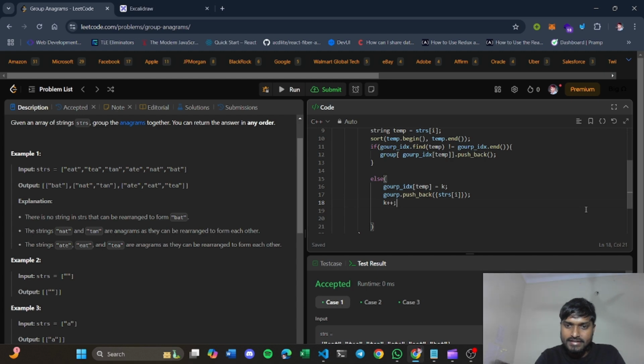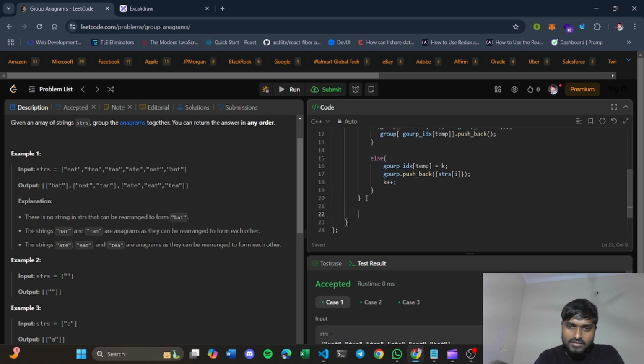Now you will increase the count for this k variable. Why? Because let's say first of all you encountered bat. You did not find any group, so you will mark that bat as group number 0. Again, when you find tan here, it also does not exist in that group, so you will give a new group index for that. That's why you are increasing the counter of k each time, so that a new group is created. Now your answer will be stored in that group 2D vector, so basically you have to return that group 2D vector. So let's run this code.